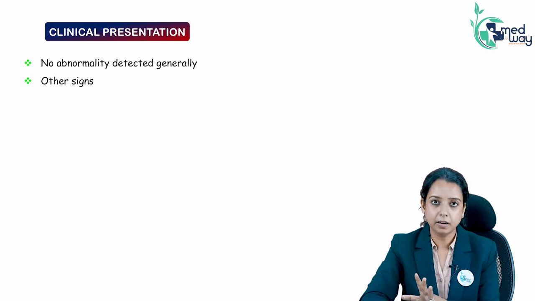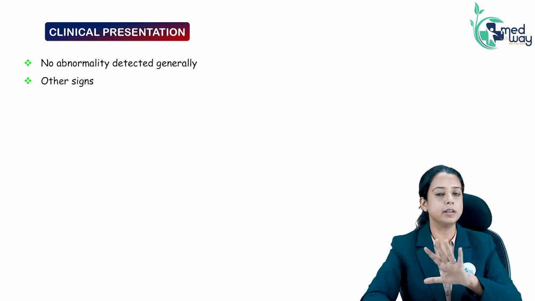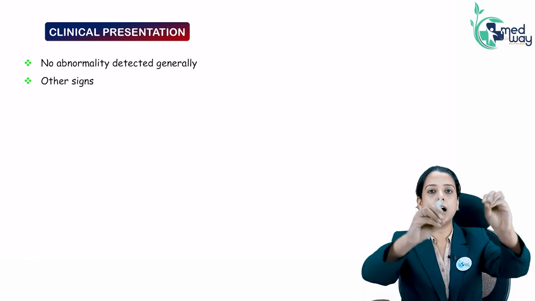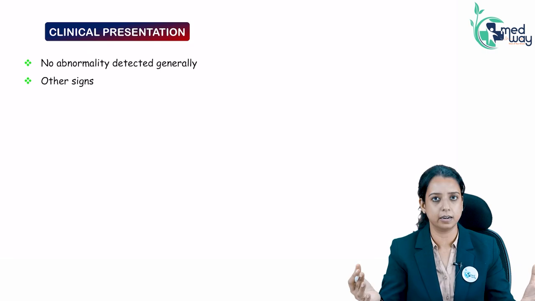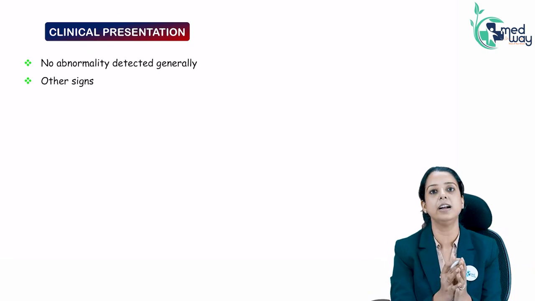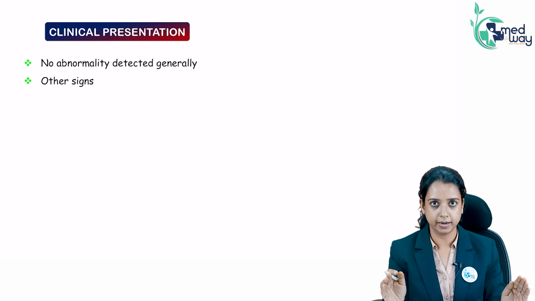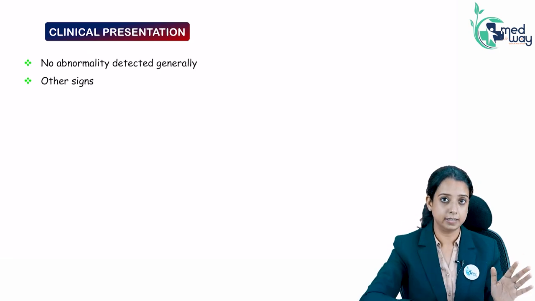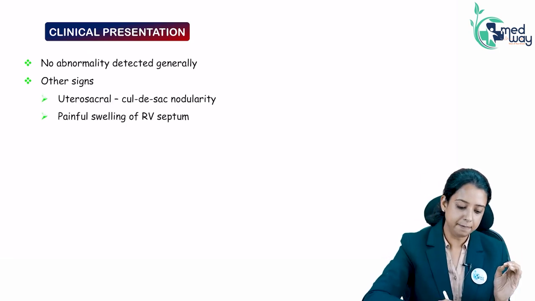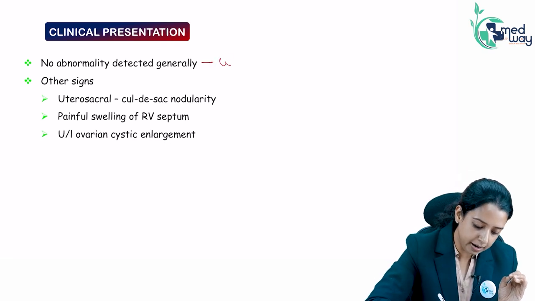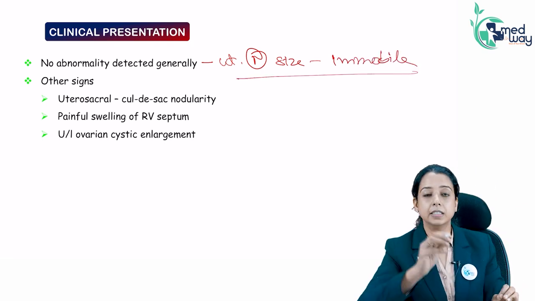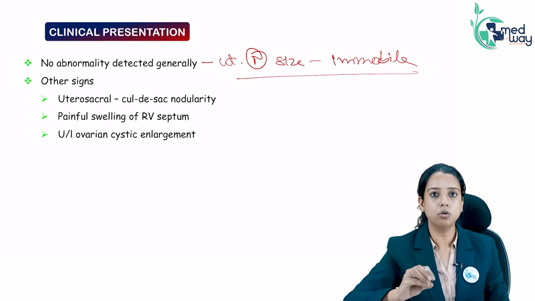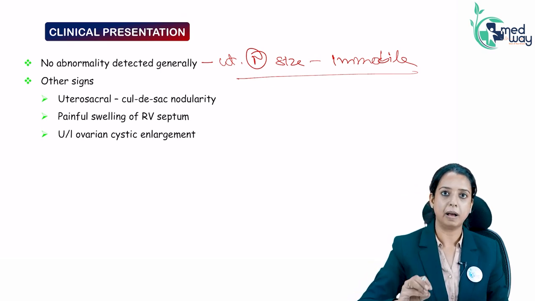If you examine, what will you find? Many times nothing will be found. The tissue is lying outside the uterus. When you are palpating the uterus, you will not find anything. It is not enlarged. Why will it be enlarged? There is nothing inside the uterus. So no abnormality will be detected. But many times there can be other things like adhesions, so there can be immobility. So the uterus can be normal size but immobile. Sometimes there can be endometriotic nodules in the rectovaginal area which you can palpate.